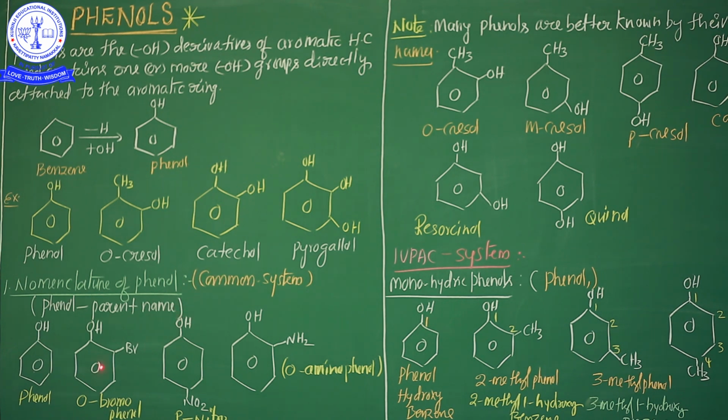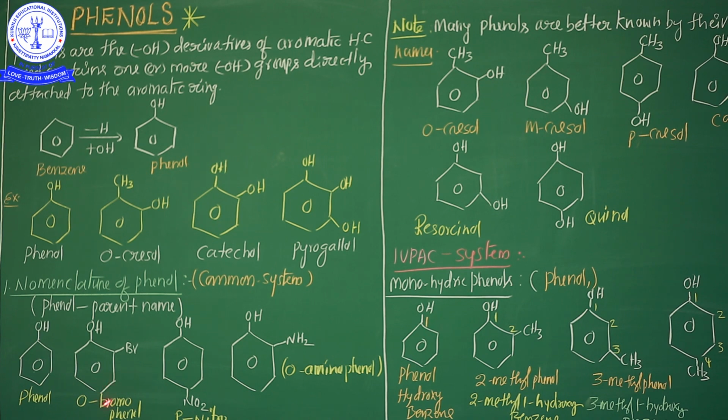Now, nomenclature of phenol in the common system. The general formula of monohydric phenol: in the common naming system, it is commonly known as phenol. So in the common system, the monohydric phenol parent name is also phenol. This is the most important. In the common system, the parent name is phenol. See here, C6H5OH is phenol. But this is a different type, where one more substituent is attached to the aromatic ring.